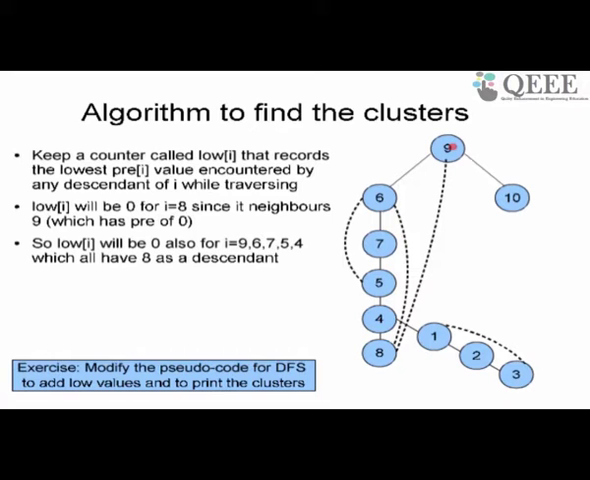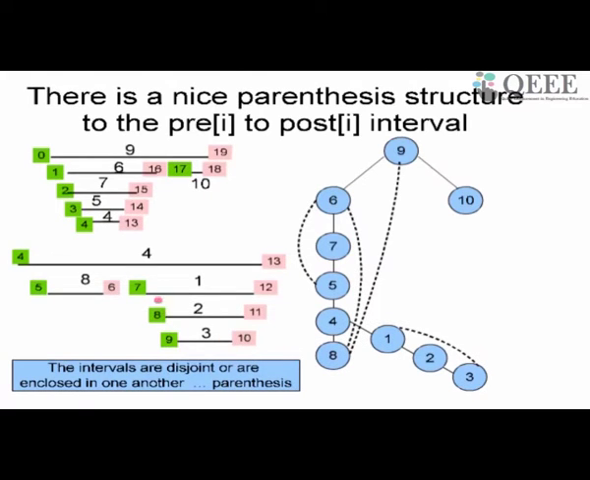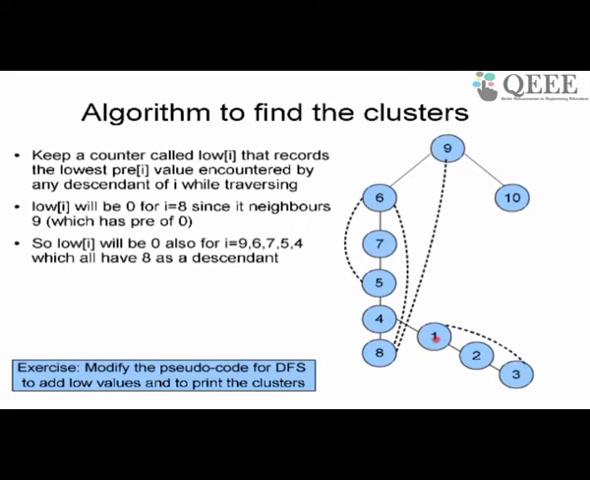Is this clear? Is it becoming clear to you what I am doing here? I am trying to find out whether there is a dotted edge going out of a cluster or not, and I am doing that by keeping track of the low value. Let me do that for 1, 2, 3. When I entered 1, the pre-value was 7. So 7 is the lowest pre-value I encountered so far. Then I go to 2, this one has a pre-value of 8.